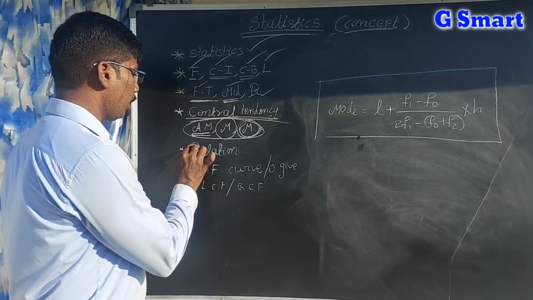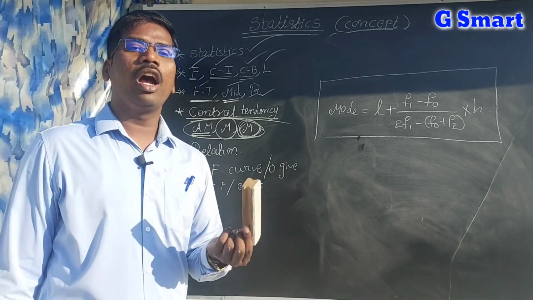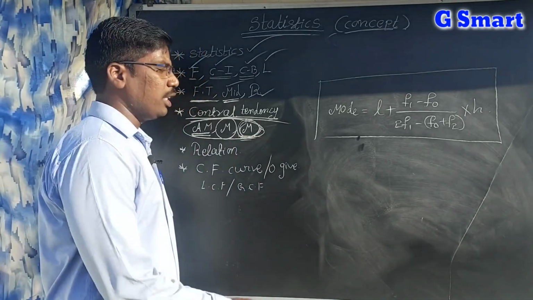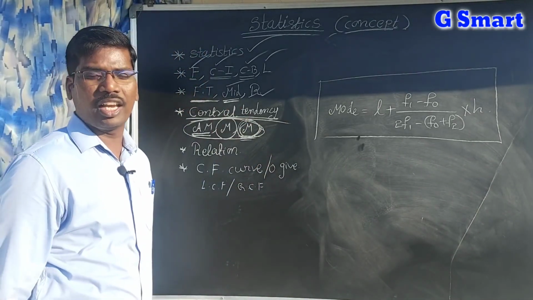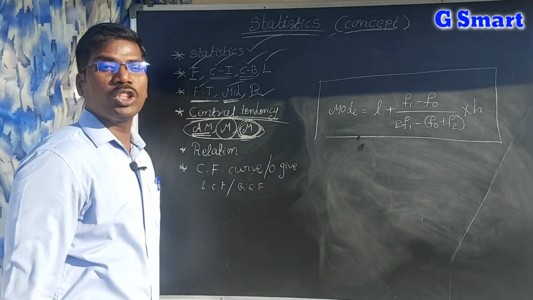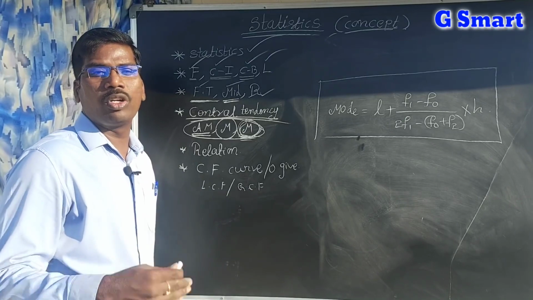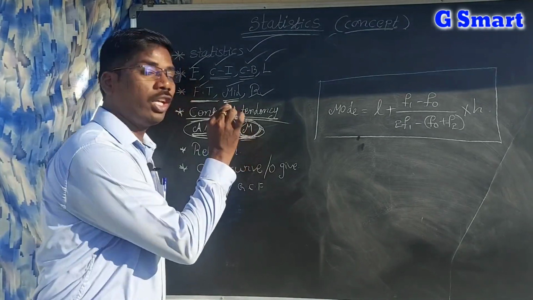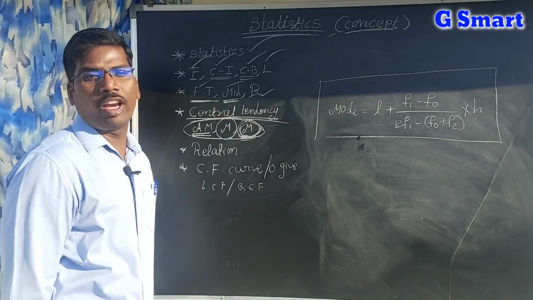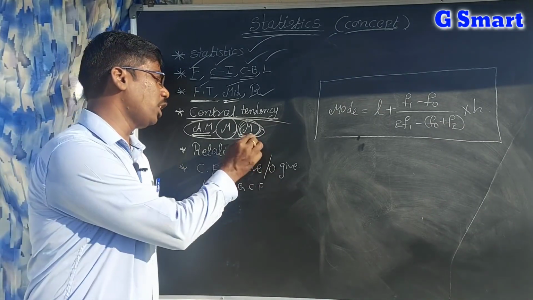Here are the merits of the mode. Mode is easy to calculate without any hard work, and it is easy to understand for every student. Demerits are very important. It is not a unique value, because unimodal, bimodal and trimodal data are there. And if the observations are more and more, it is very difficult to find the mode. So that is the demerit.